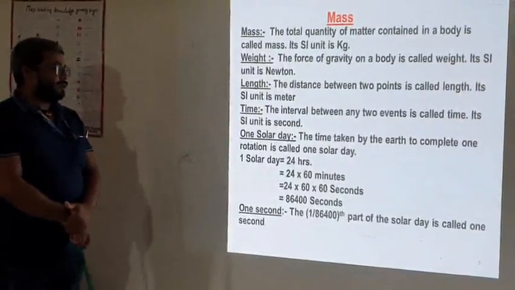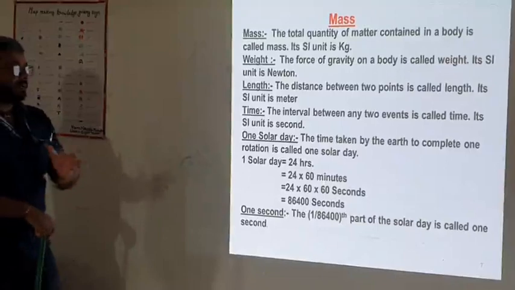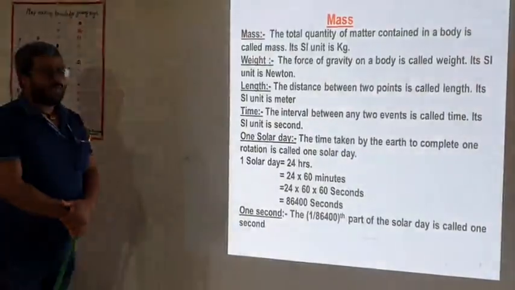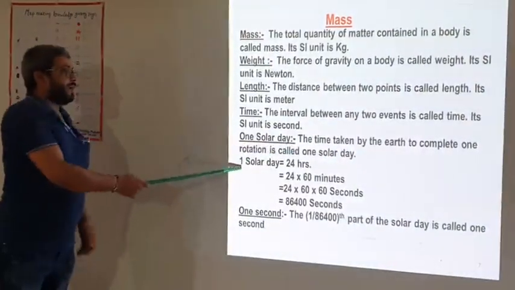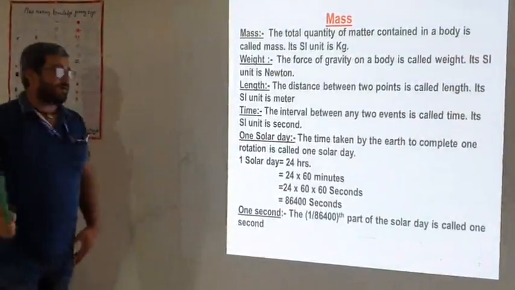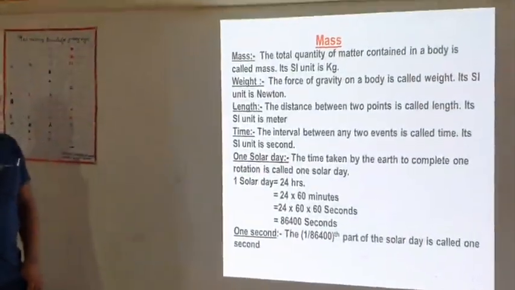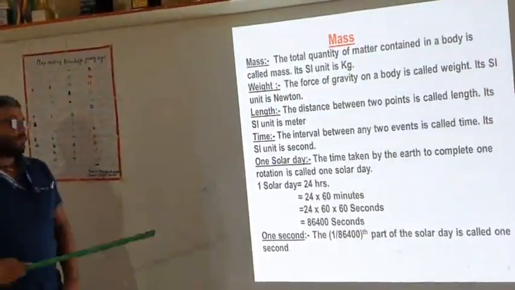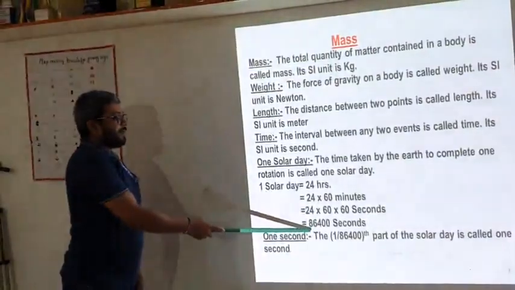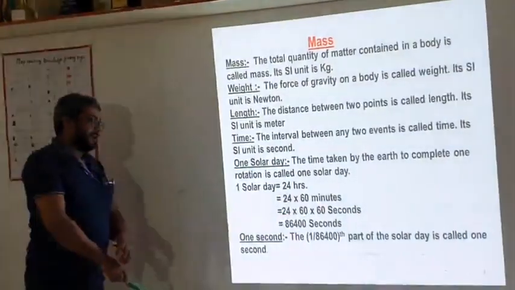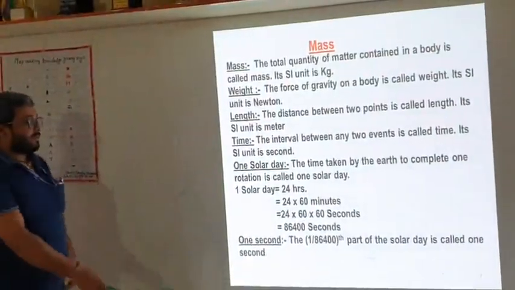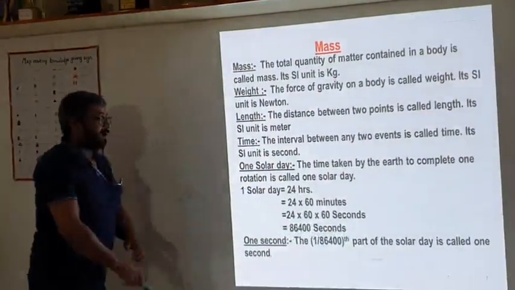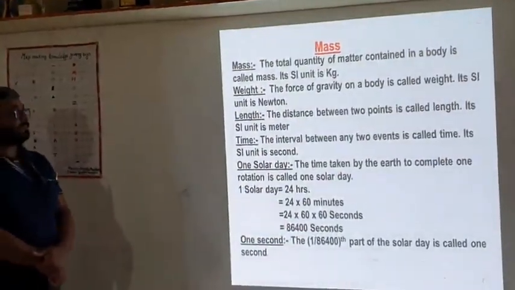Now solar day. Solar day means the time taken by the earth to complete one rotation in one day. In one day there are 24 hours, and 24 hours is multiplied by 60 to get minutes, and again 1 minute is equal to 60 seconds. We multiply all, then 86,400 seconds comes, and 1 second is 1 by 86,400 part of the solar day.